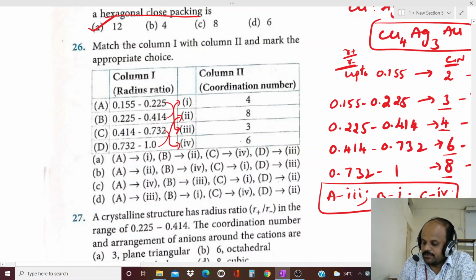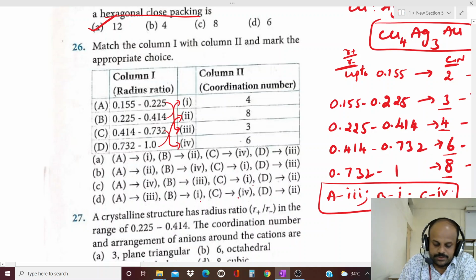A is 3, B is 1, C is 4, D is 2. The options with A is 1, A is 2, A is 4 are wrong. A is 3, B is 1, C is 4, D is 2. Hence, what is the correct option for this question? That is the fourth option, the correct answer for this question.